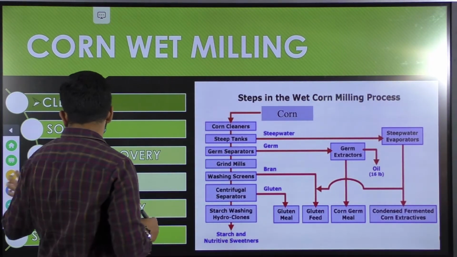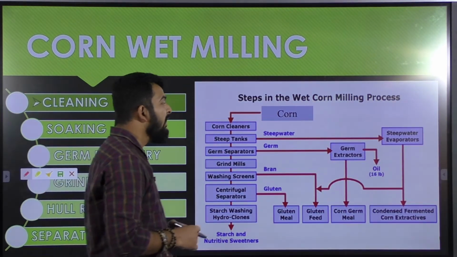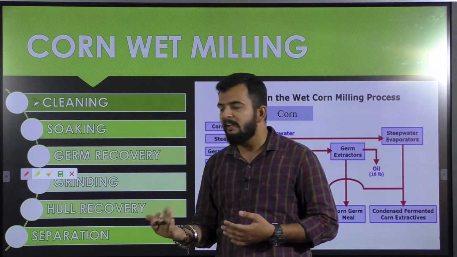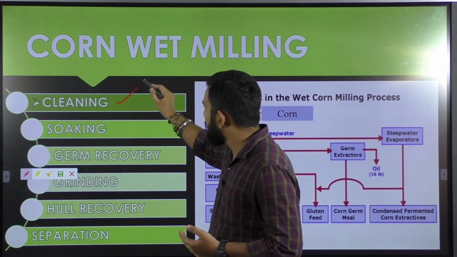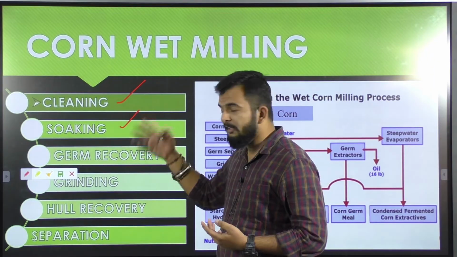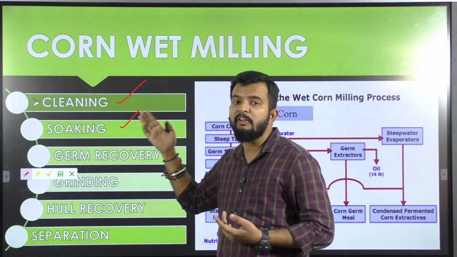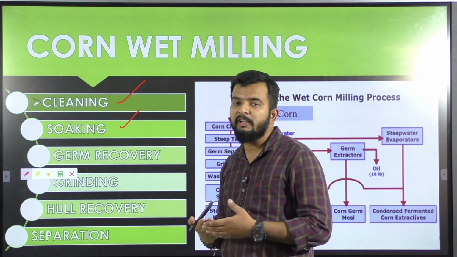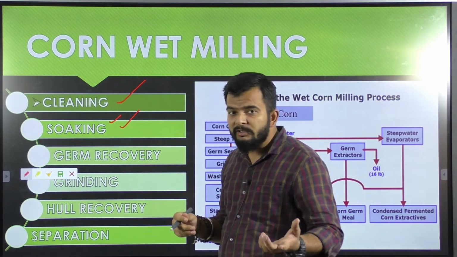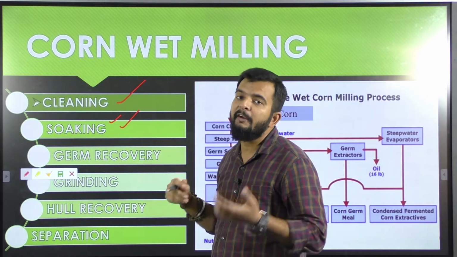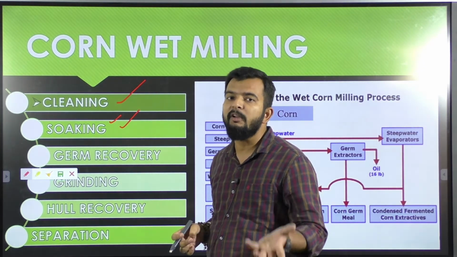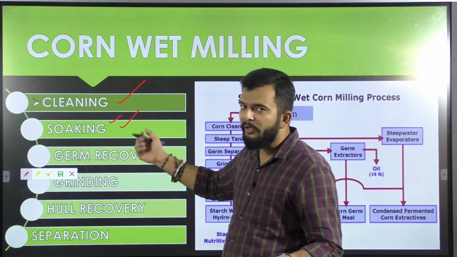Now we will be starting with the wet milling process. In wet milling the process is almost similar but with a little bit of difference. Your first step is cleaning, as in dry milling, then soaking. In dry milling, the second step was conditioning, in which you raise the moisture content to around 21%. But in soaking, we also use some chemical additives and soak in water for a longer time so as to raise the moisture content to around 45%. We'll be studying about it in detail.